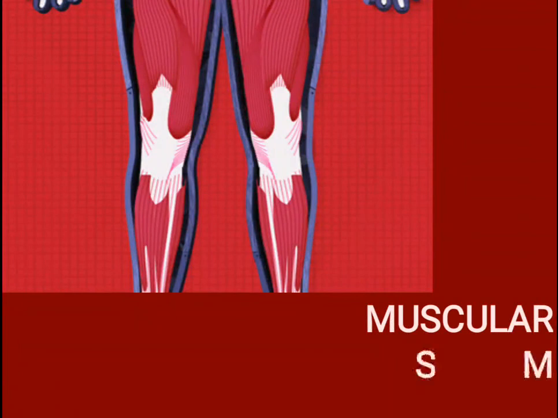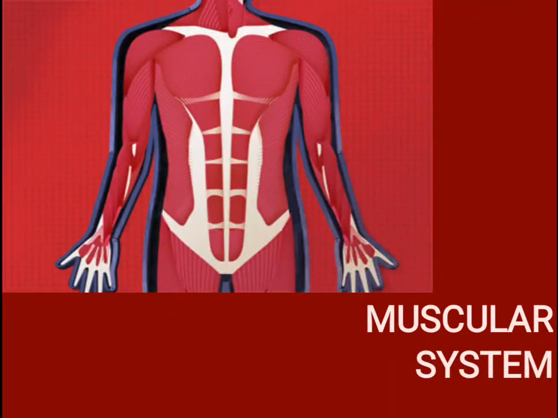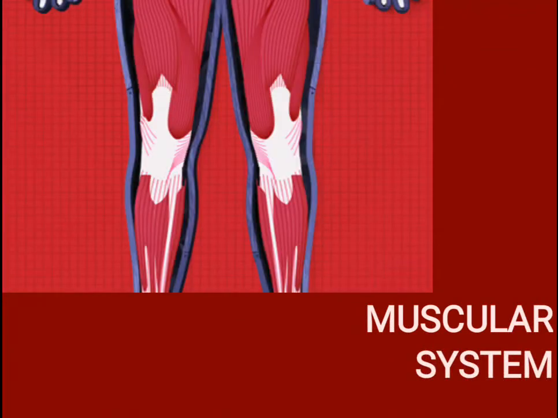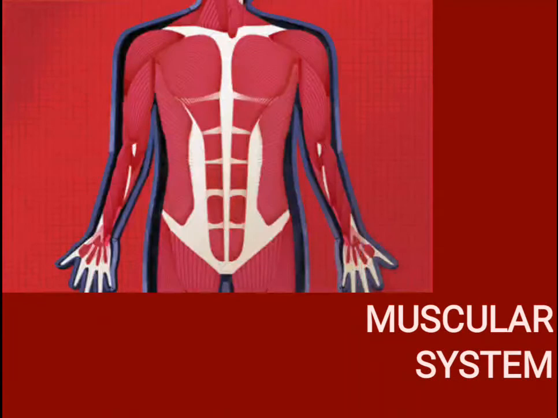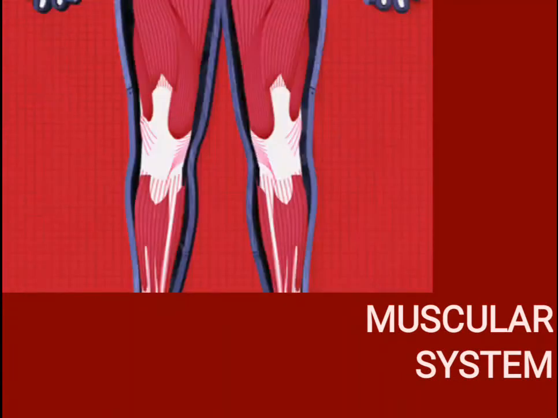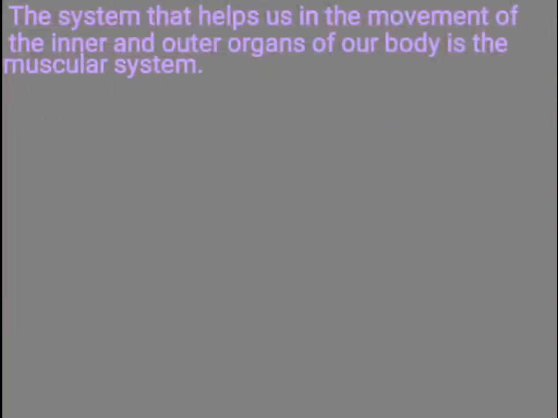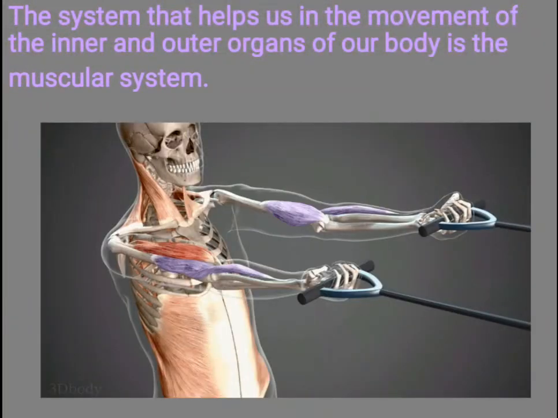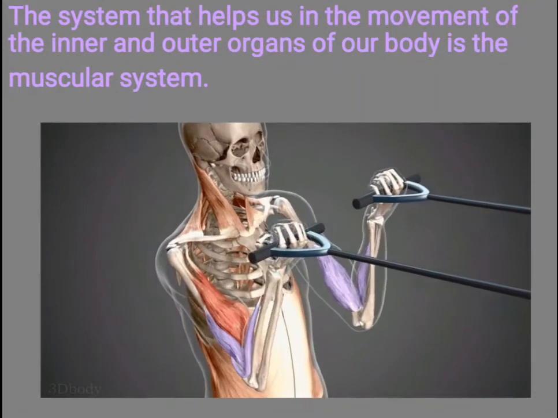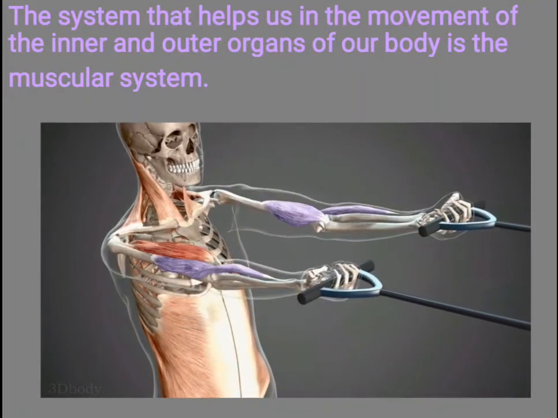So children, the next type of system we will learn is the muscular system. You can see the picture. The muscular system is a combination of different muscles. Different muscles together form the muscular system. So children, the system that helps us in the movement of inner and outer organs of our body is the muscular system. You can see the picture.